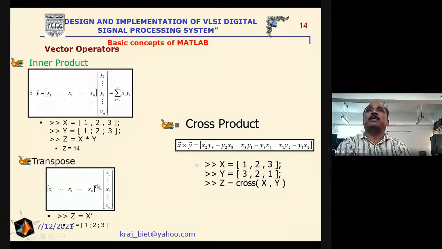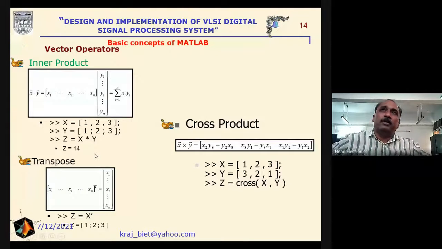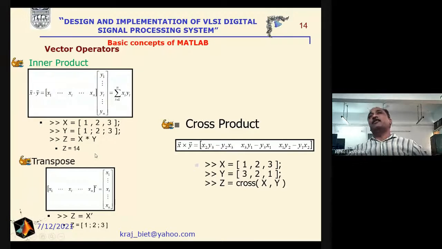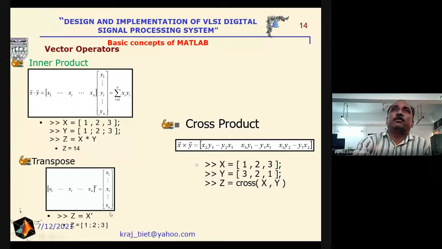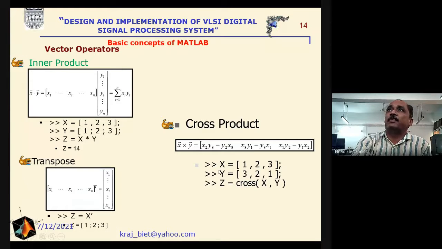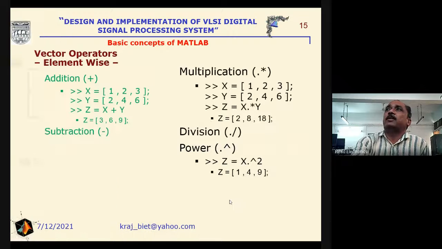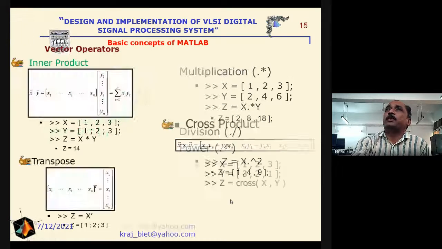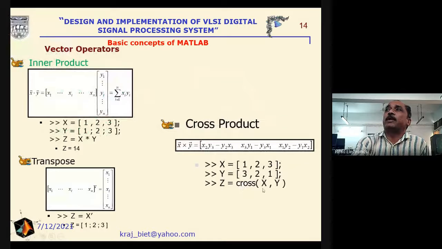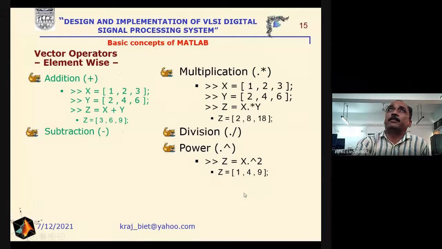Transpose of any matrix, that is, the rows will be converted into the columns and vice versa. So in order to get the transpose of any matrix, we just write x here, and we will get the transpose of the matrix. Cross product of two matrices, say x is defined by this one, y is defined by this one, and if we are interested in getting the cross product, then we just write the command z equal to cross x comma y, and we will get the result.